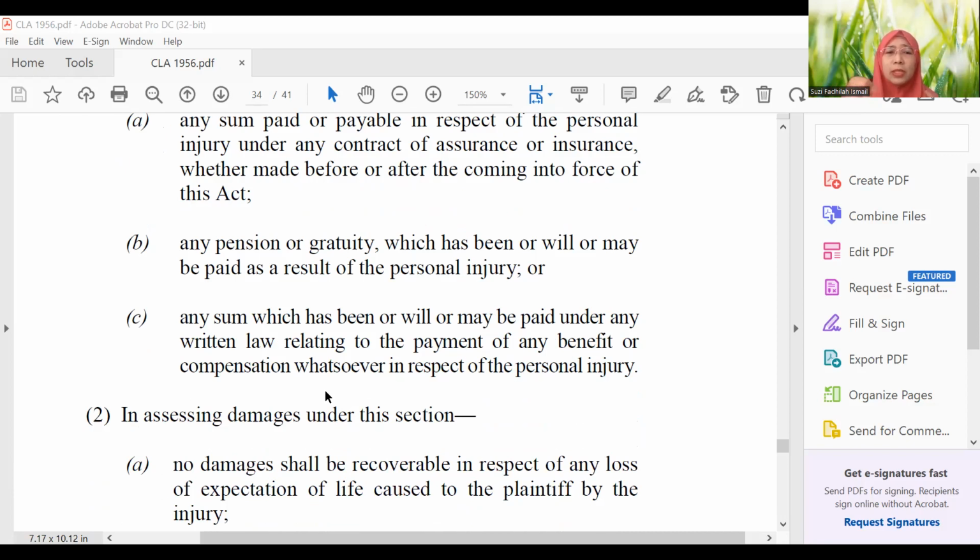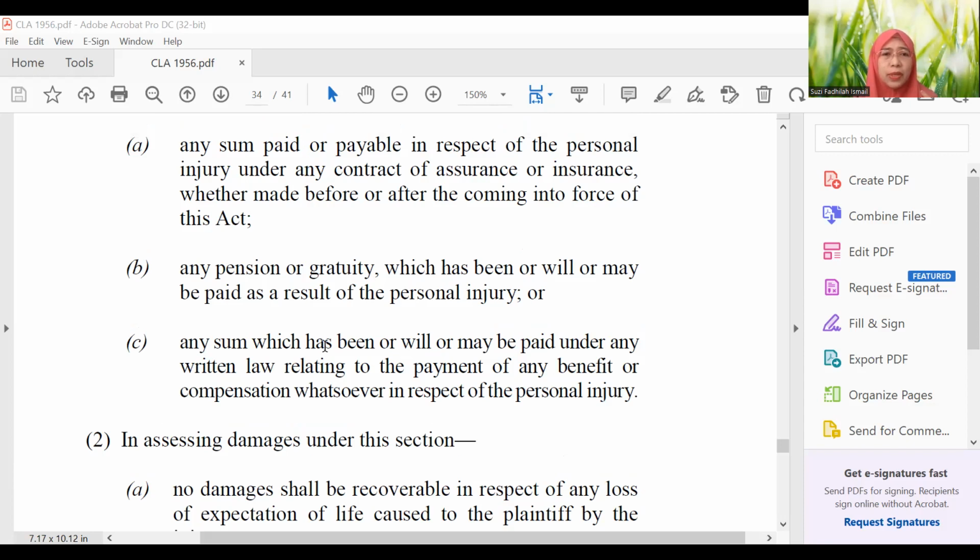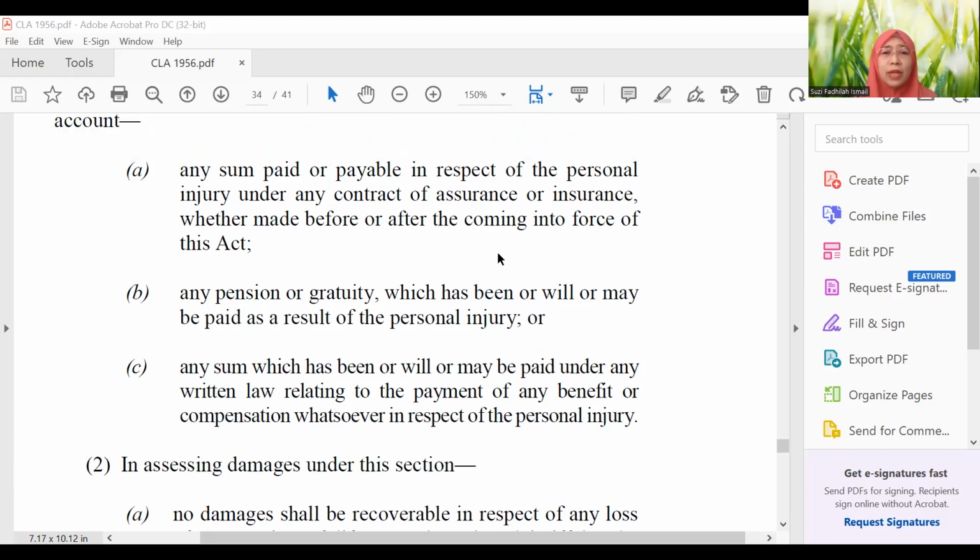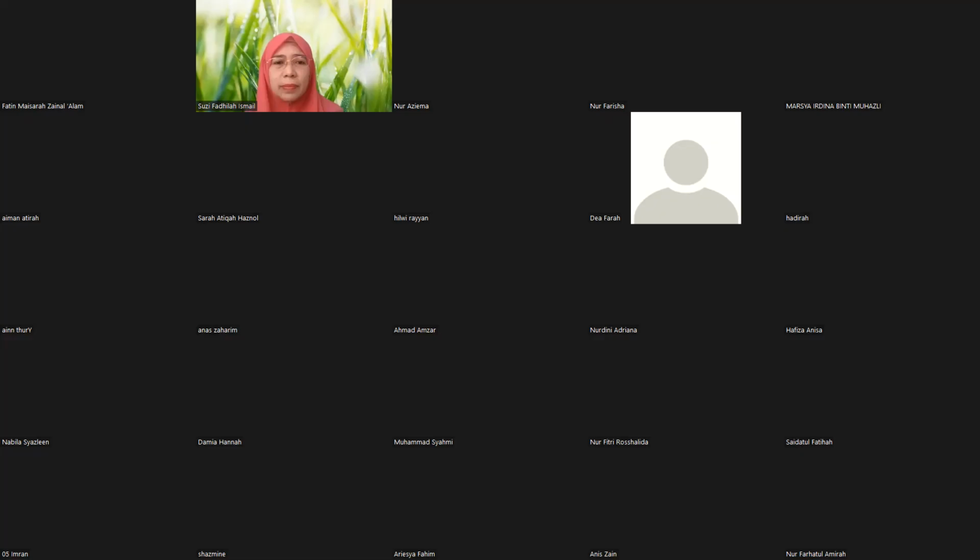Not all victims have pension or gratuity, especially if the plaintiff is from the private sector, not a civil servant, or even if the plaintiff doesn't have any insurance. Not everyone has insurance, or even if the accident happened, sometimes the insurance company doesn't pay for certain reasons. So all this we call non-deductible. It won't be deducted from the amount of LOFE.